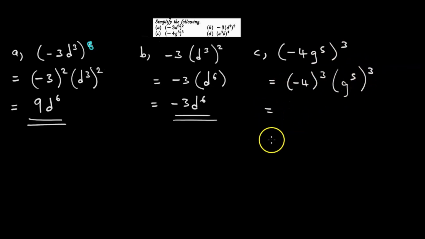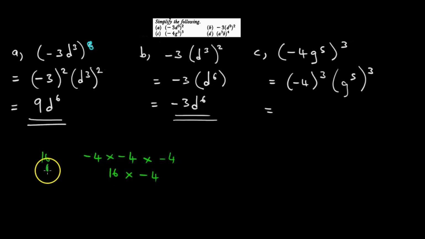So this is equal to, what is minus 4 to the power 3? Minus 4 to the power 3 means minus 4 times minus 4 times minus 4. Let me put it down for reference. Minus 4 times minus 4 here is 16, times minus 4.